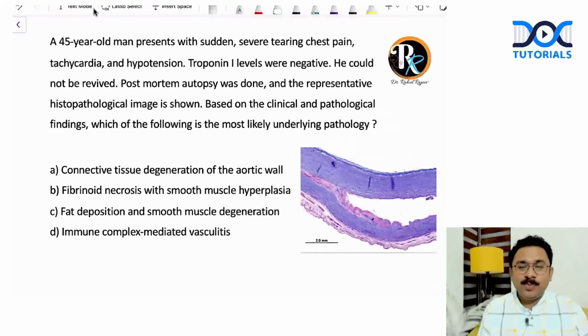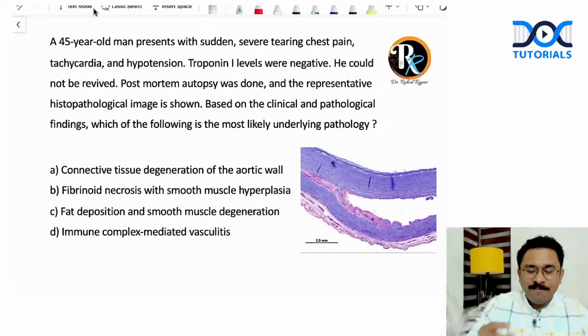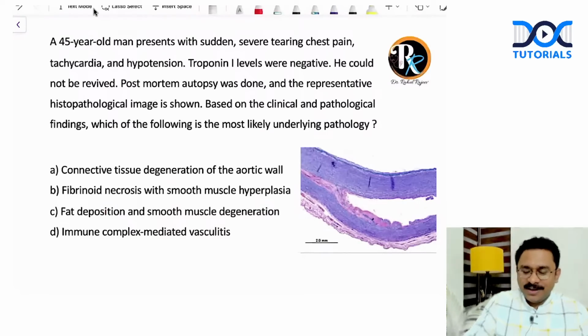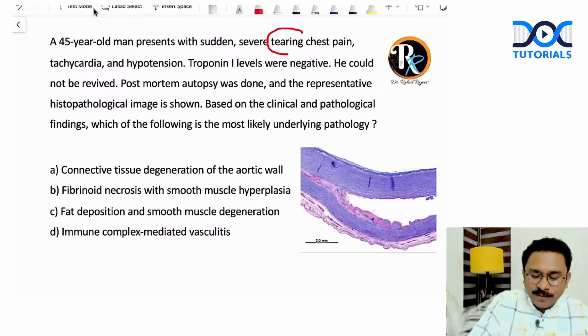A 45-year-old man presents with sudden onset severe tearing type of chest pain. If you remember, in my Instagram, once I have made a reel on the characteristic chest pain of the aortic dissection, and I said this, tearing type of chest pain.